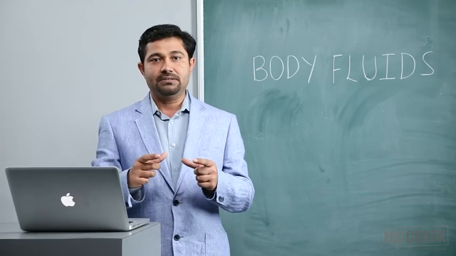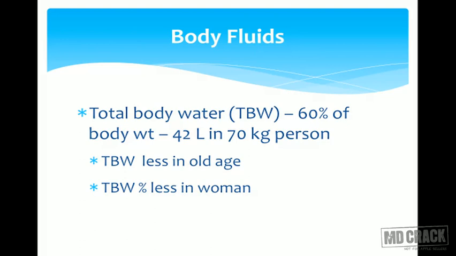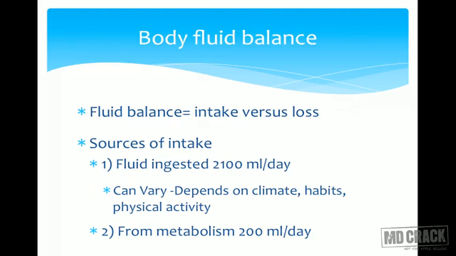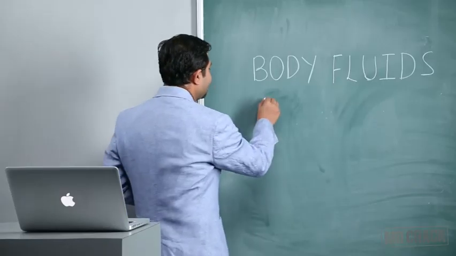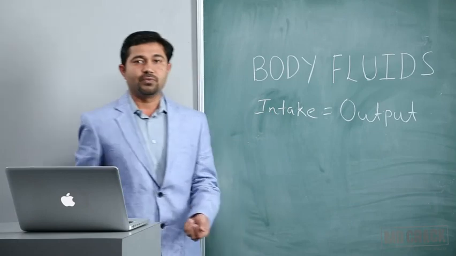which should be monitored. The total body fluid is less in old age and is less in women because the percentage of fat is more compared to that of the body fluid. Now, how is our body fluid being maintained? For that you have to remember a simple rule. What is that rule? The intake will be equal to output.